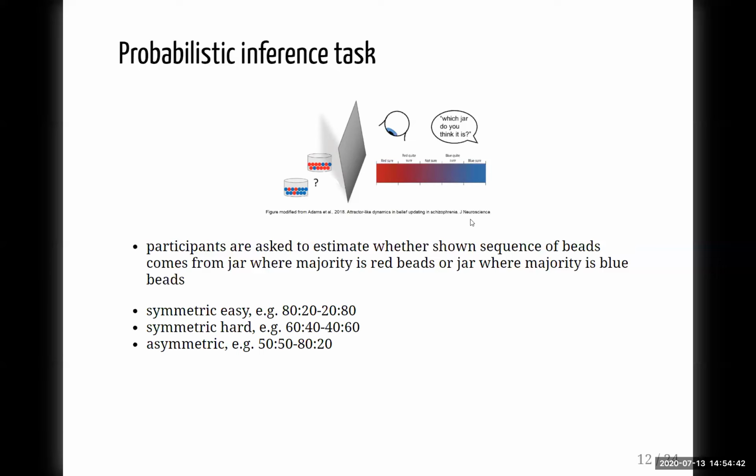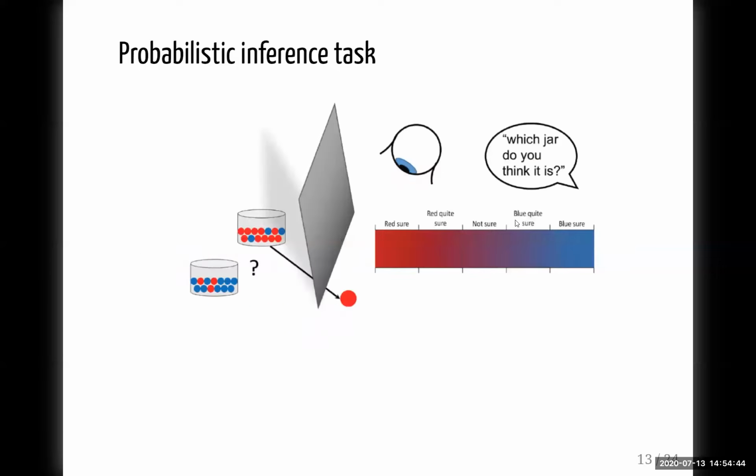So how does this look? Again, the participant is first told that there are these 2 jars, and the proportions are explained to them. Often there's also a control question first, without any bead having yet been drawn, asking what the chances are, and the correct answer there is 50%.